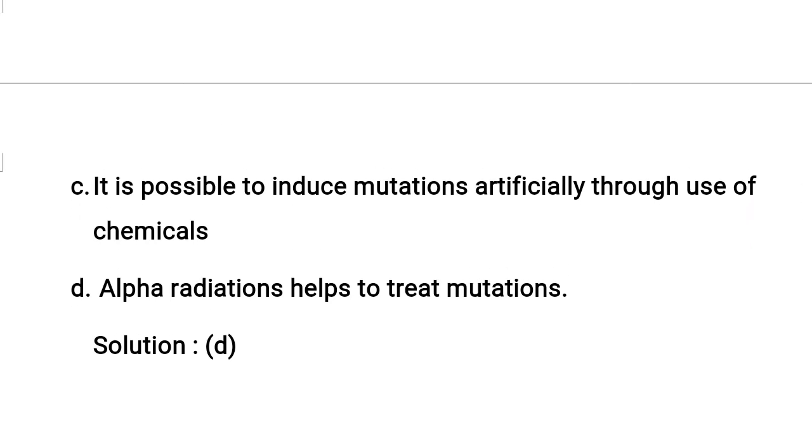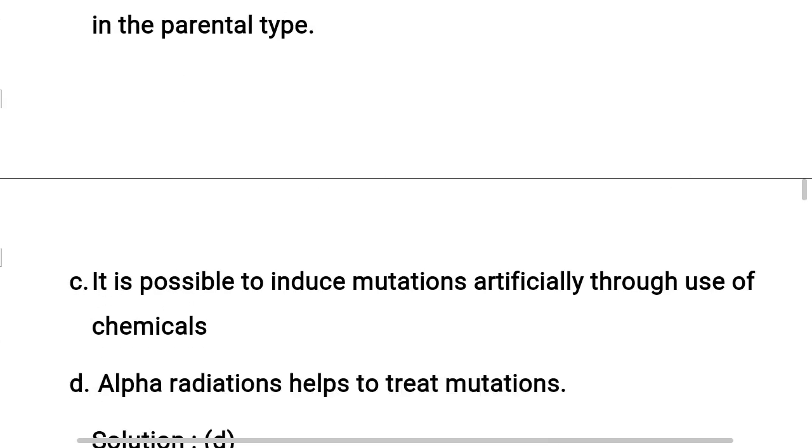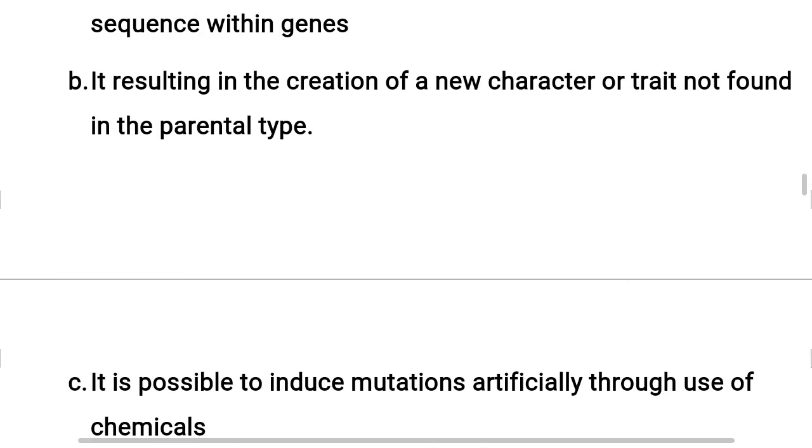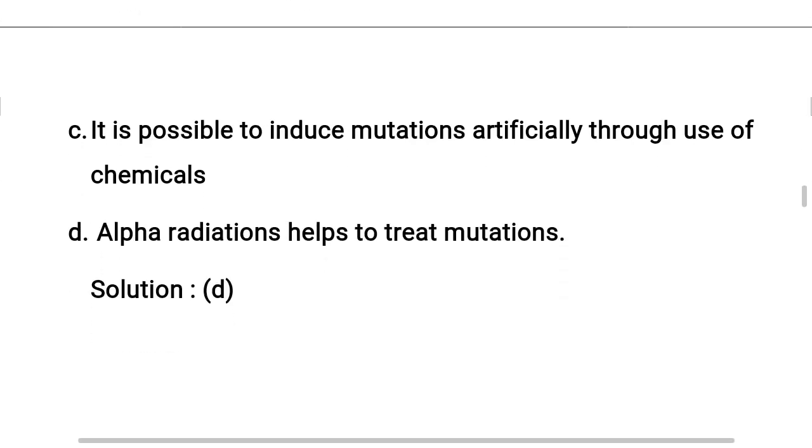So the false statement is option D, alpha radiations help to treat mutations. It is absolutely wrong. Then which radiations help to treat mutations? Nothing but gamma radiations. Understood? Very important concept for competitive examinations. Statements A, B, C are absolutely right. So in the question they asked us to choose the not correct or false statement. So the false statement is option D.